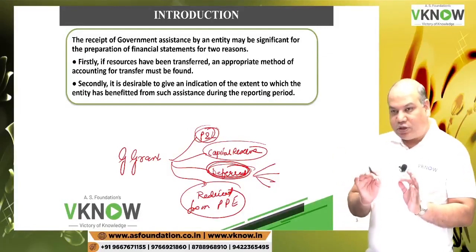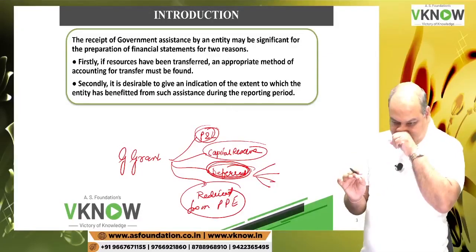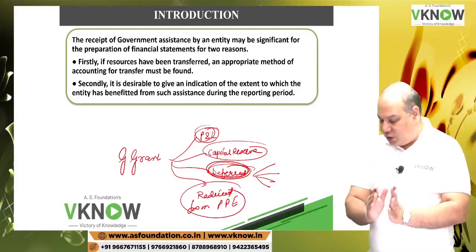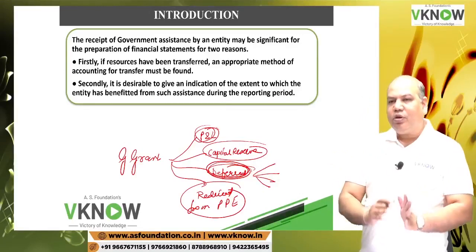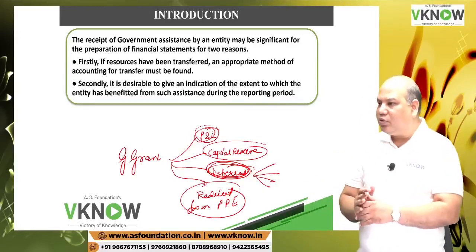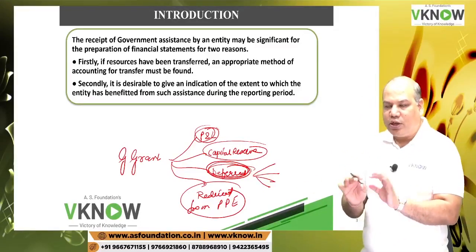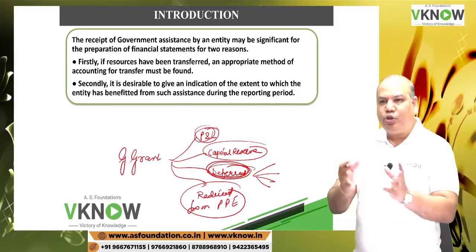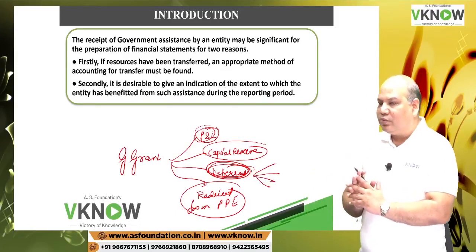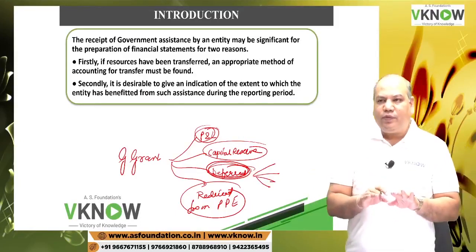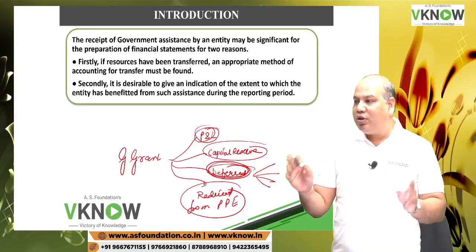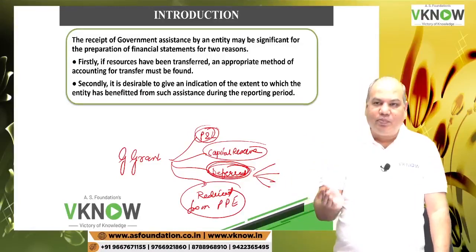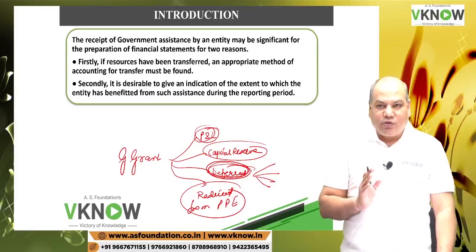So the standard will guide you when you will transfer the entire amount to the P&L account, when you will defer, or whether you can credit the PPE. That guidance is given so that every entity that receives a similar grant will do a similar type of accounting, so that financial statements of different entities are comparable, and financial statements of the same entity are comparable with its previous years also.